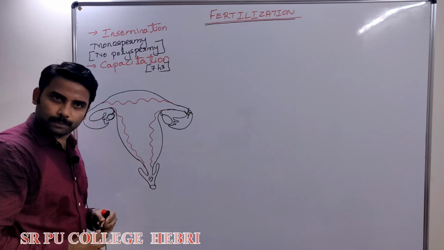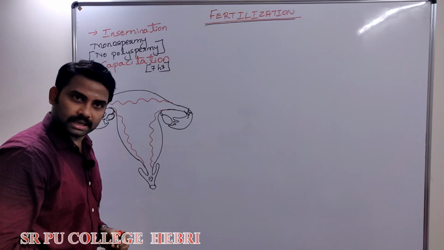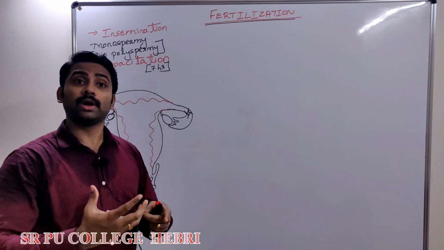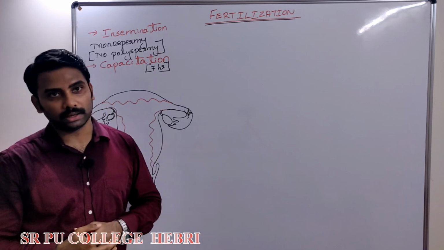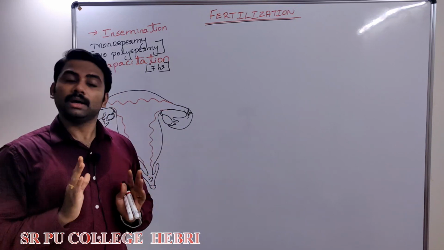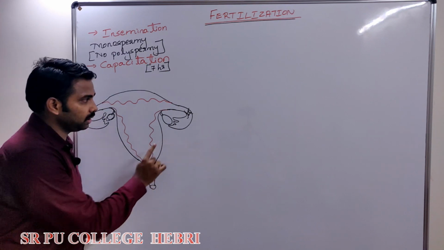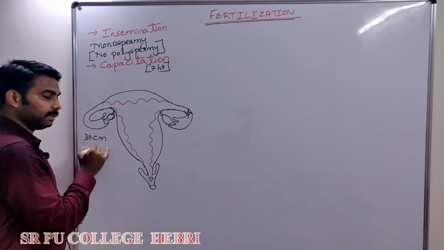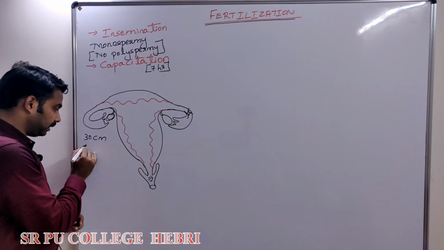Okay. Now, one more question that I asked you long back, right? Millions of sperms are deposited. Only 100 sperm will reach. Only one sperm will fertilize. Question is, what is the need of deposition or the production of millions of sperm? Why should so many sperm be deposited? The answer is, just for your reference, it will not be asked in the exam. From the site of insemination to the site of fertilization is about 30 centimeters.